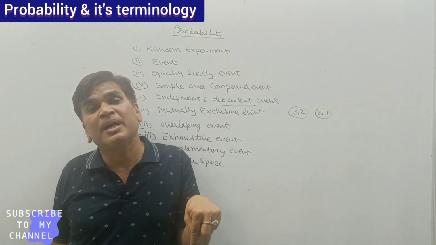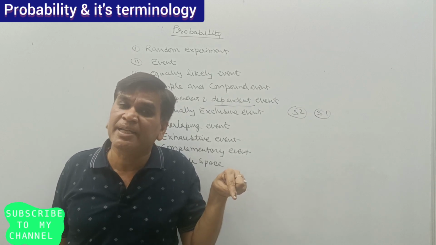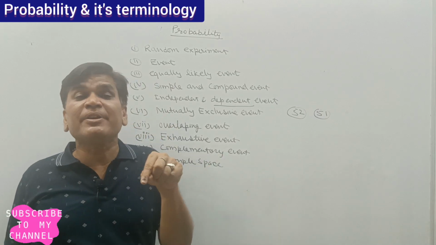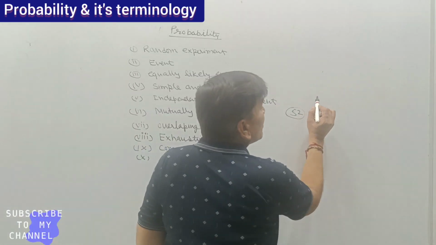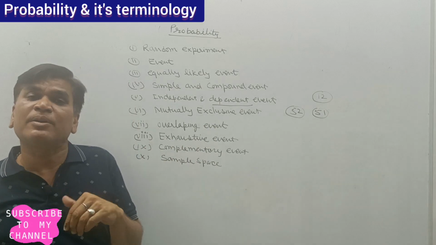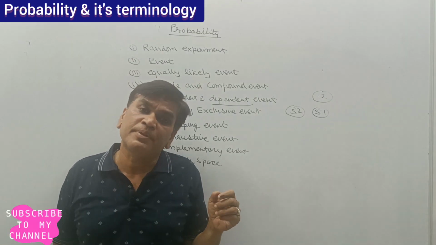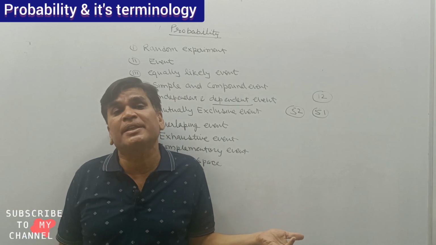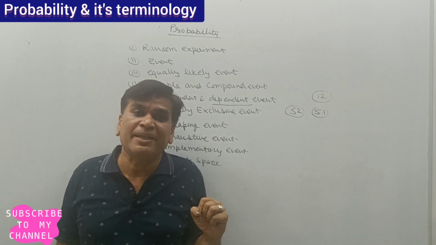Suppose in the second draw I am asking what is the probability of getting a heart card. Well, we already have the king of hearts, so now heart cards are 12, because one heart card we have already drawn. So that is called a dependent event. If the second event is affected by the first event, that is called a dependent event.